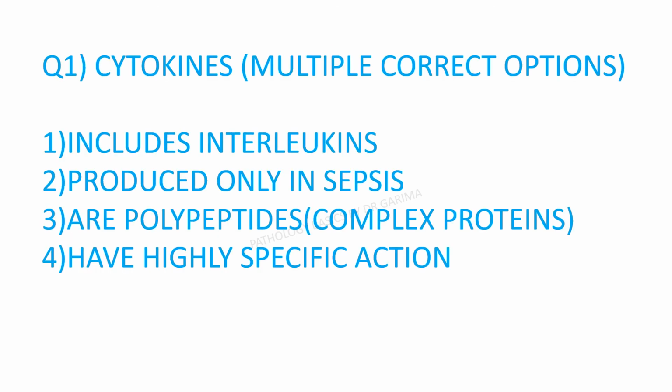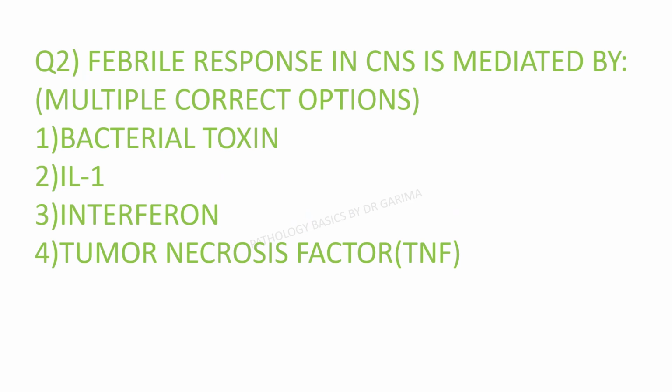Now the questions come. Cytokines: first, it includes interleukins? Yes. Produced only in sepsis? No. It is produced in many other conditions. They are complex proteins? Yes. So multiple correct options. They have highly specific action? No. One cytokine can affect multiple cells. So first and third are correct. Next, febrile response in CNS is mediated by bacterial toxin? Yes. It is an exogenous pyrogenic agent. Interleukin 1, very important, in fact the most important pyrogenic cytokine. Interferons? Yes. Tumor necrosis factor? Yes. So all of them are correct.